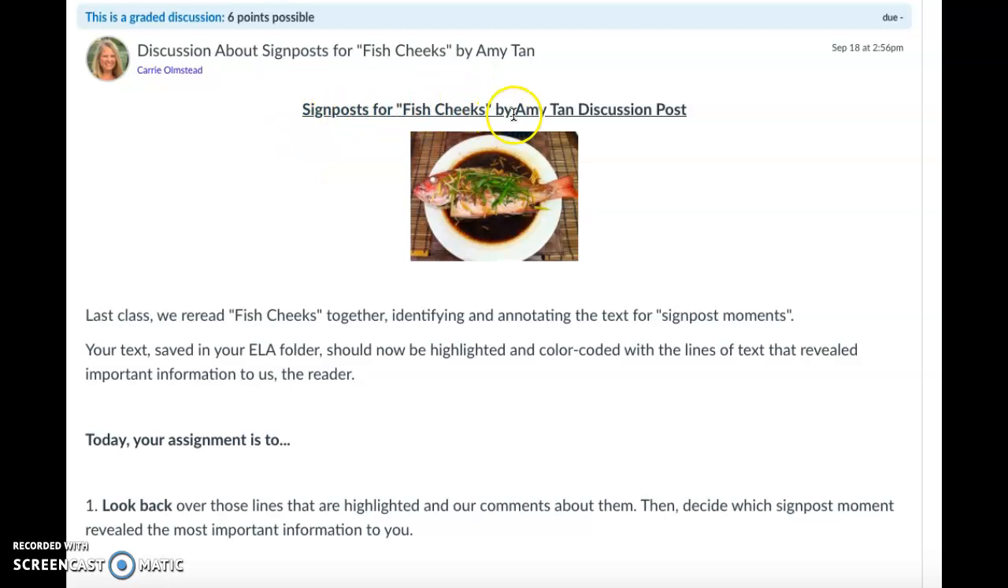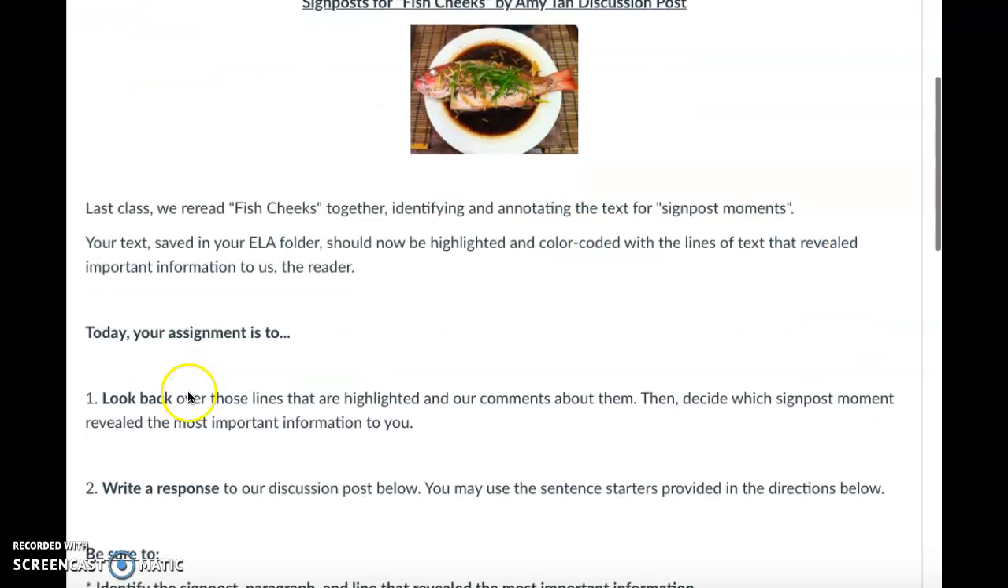Signpost for Fish Cheeks by Amy Tan discussion post. In last class, we reread Fish Cheeks together, identifying and annotating the text for signpost moments. Your text saved in your ELA folder should now be highlighted and color-coded with the lines of the text that revealed important information to us, the reader.